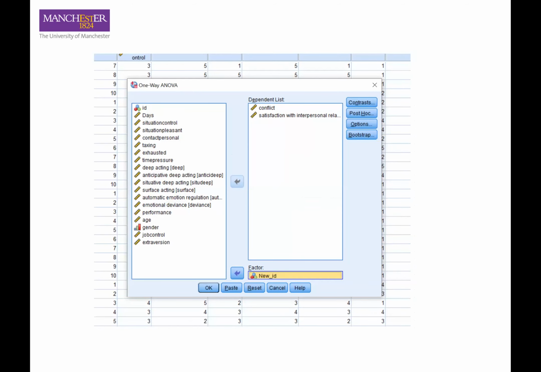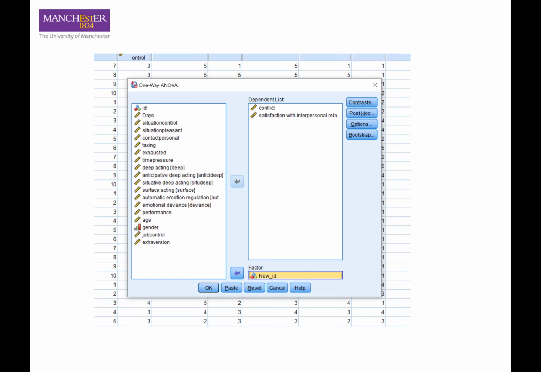Next, because we would like to see whether the variable is appropriate to analyze on a daily basis, we would like to see whether they have within-person variation. So we put all the key variables under the dependent list box. They are conflict as well as satisfaction with interpersonal relationship.